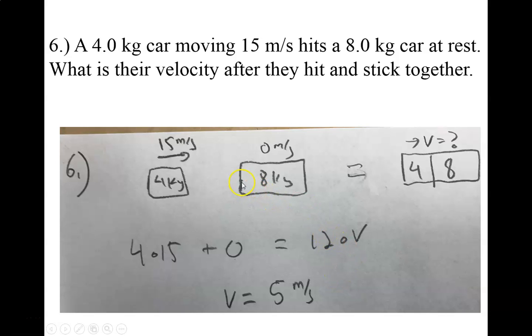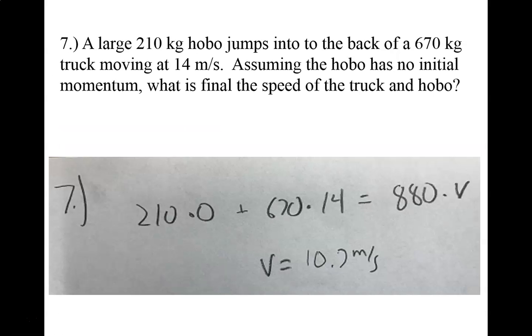Now, if we look at this, my moving mass goes from 4 to 12, which means it increases by a factor of 3, and my velocity decreases by a factor of 3 in order for the momentum to remain constant. So you can play ratio games with this.